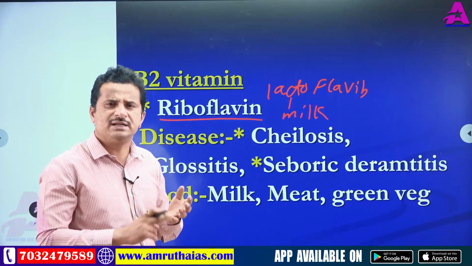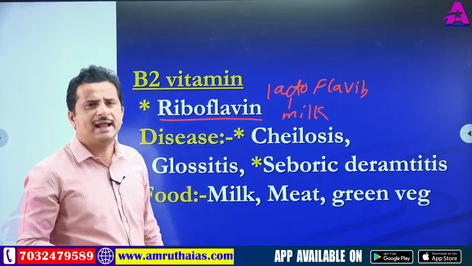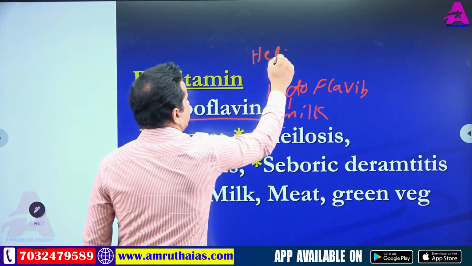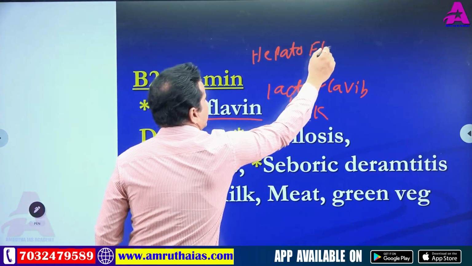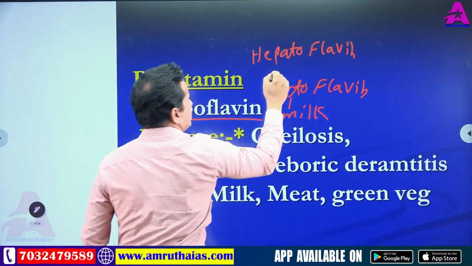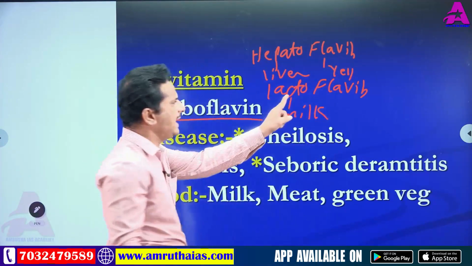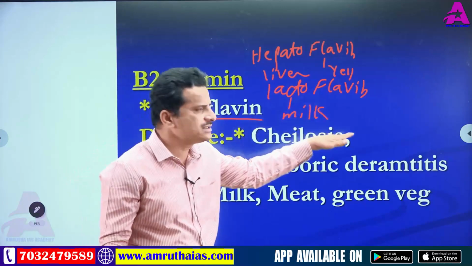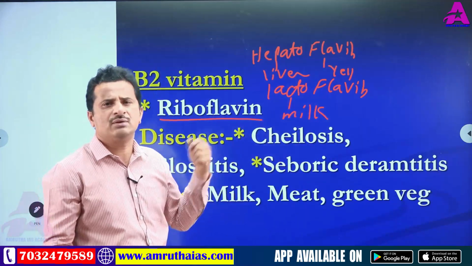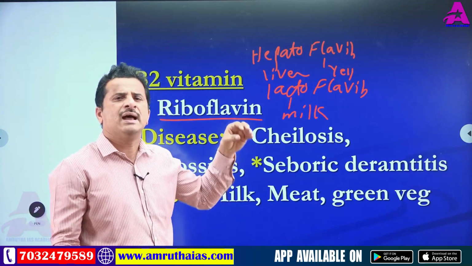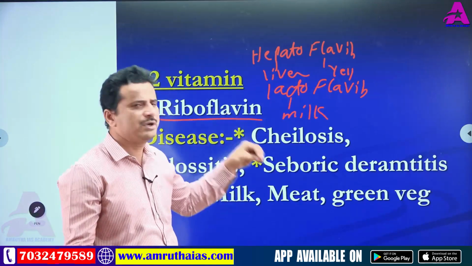So if this is present in milk, it is called lactoflavin. It is also called riboflavin, also called hepatoflavin. Here hepato means liver, flavin means yellow color. Similarly, lacto means milk, flavin means yellow color. If the B2 vitamin is present in liver, it is called hepatoflavin.